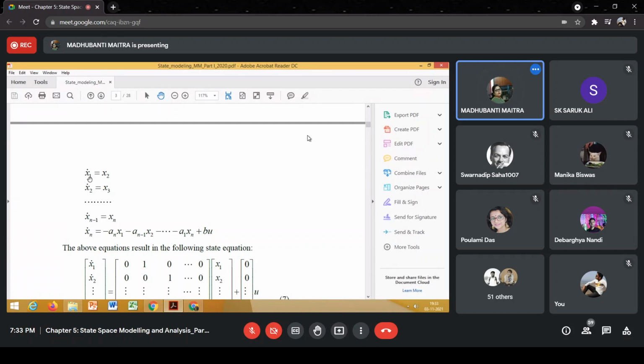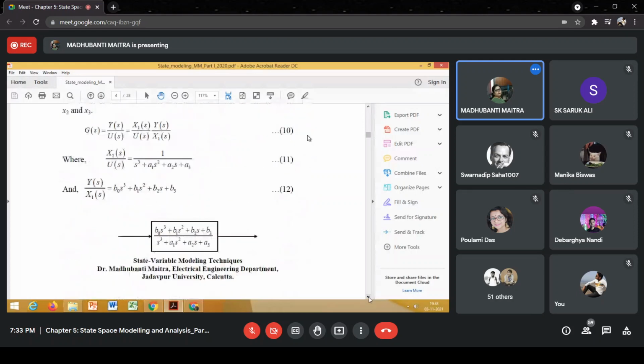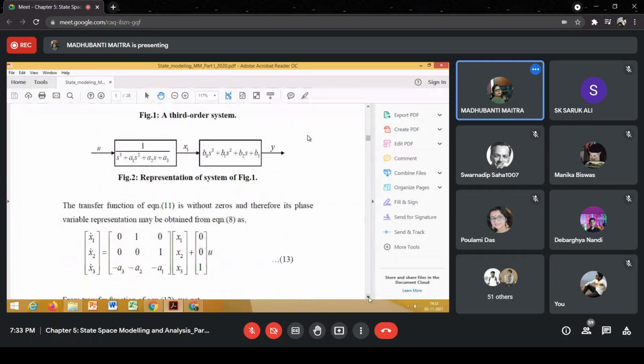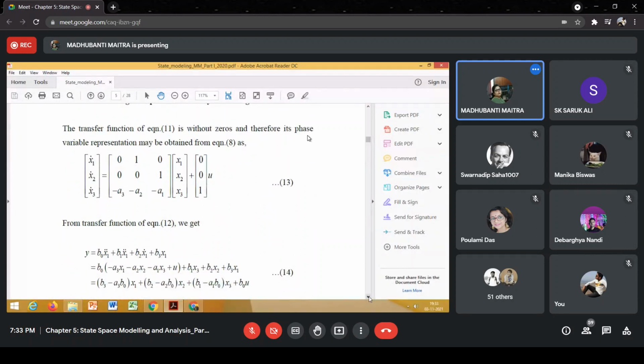That means x1 triple dot equals x3. Again, write the equations, state equations up to x3 dot. x1 dot is equal to x2.